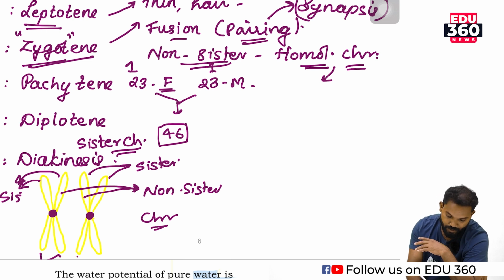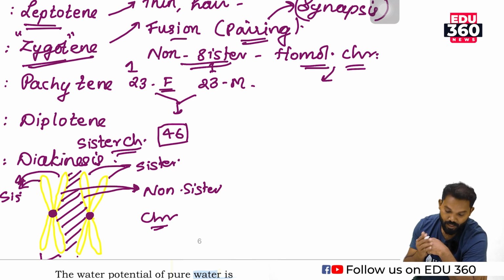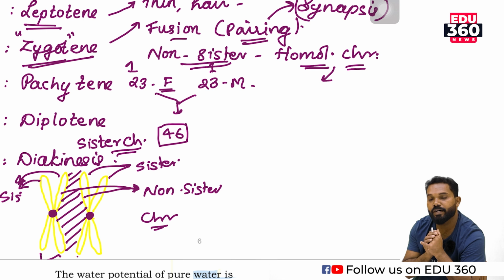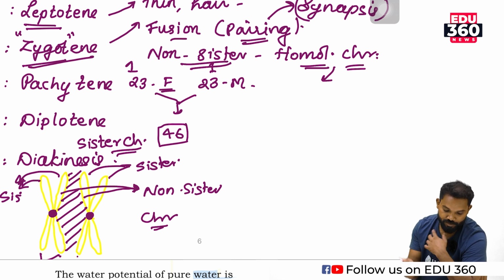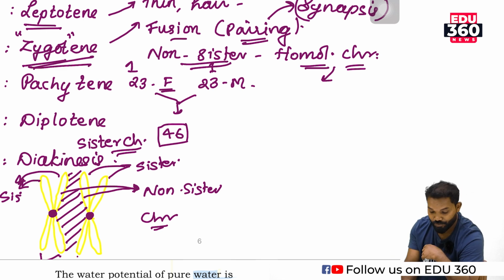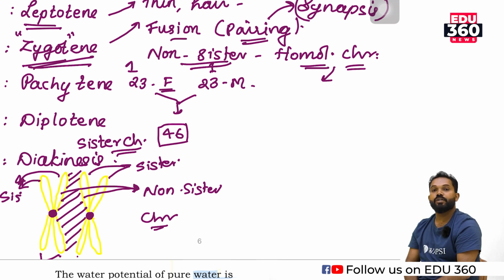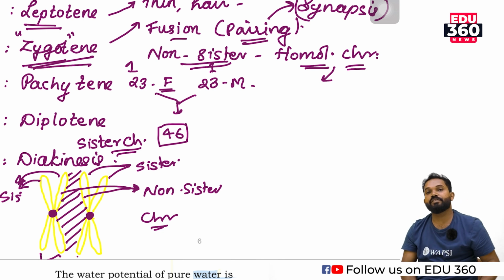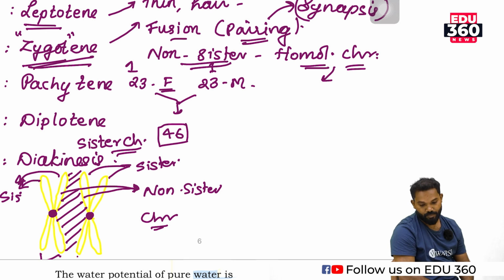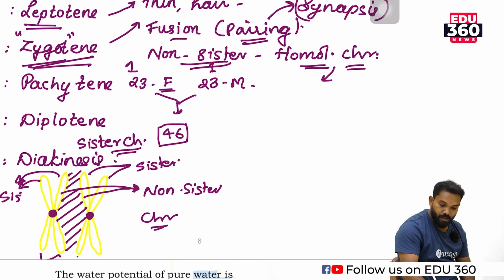After the pairing, these two chromosomes are adjoined with each other and are generally known as a bivalent or synapsed chromosome. So what are the characteristics of zygotene? Zygotene is characterized by synapsis or pairing. The next stage is the packaging.